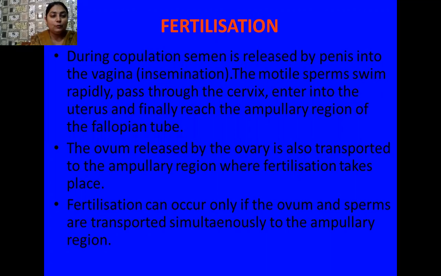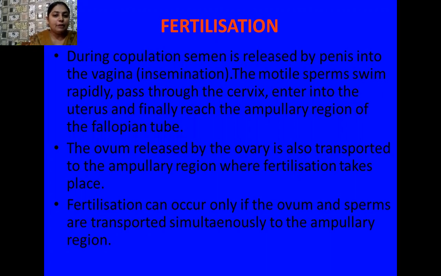As you know, the ovum is also there. If there is a synchronous meeting between the sperm and the ovum in the fallopian tube, then fertilization takes place. But if the synchronous meeting is not there, then the fertilization cannot happen.